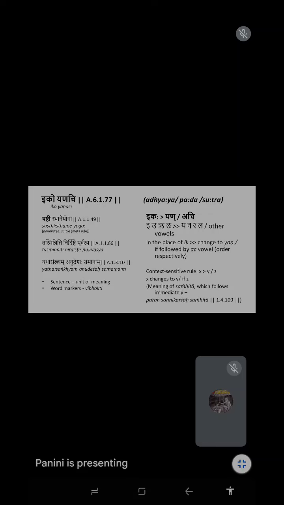The sandhi forms represent two words in one word. They combine. That's why it is called samasa or compound. All these words we are getting in our languages are one type of words. These are all compound words.